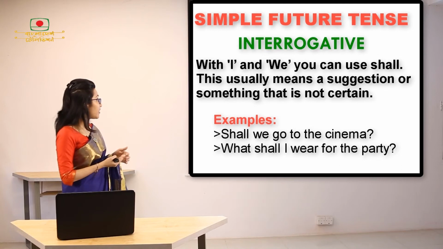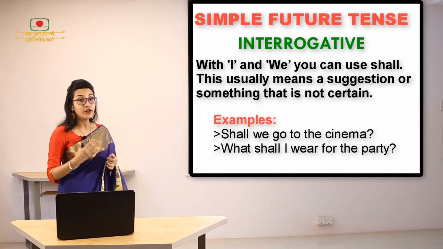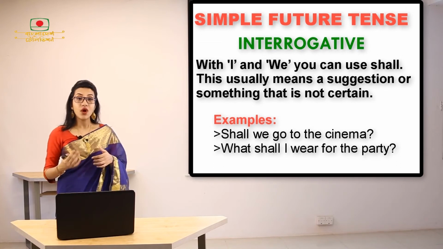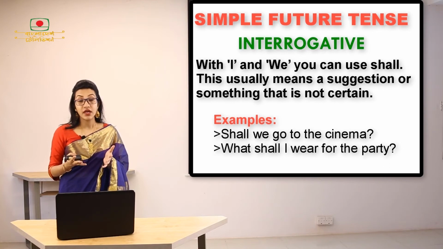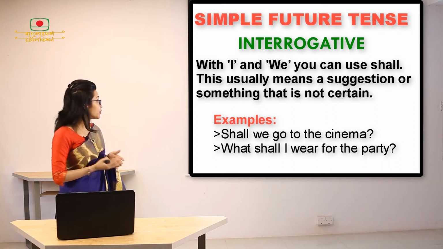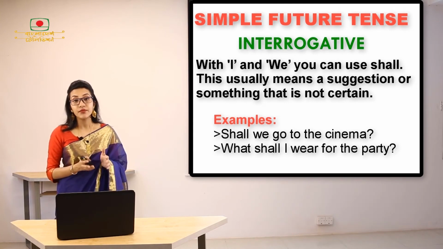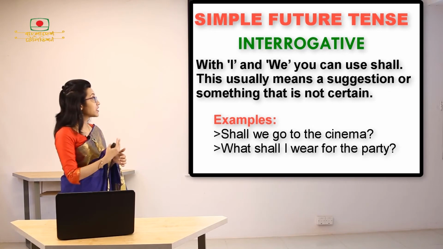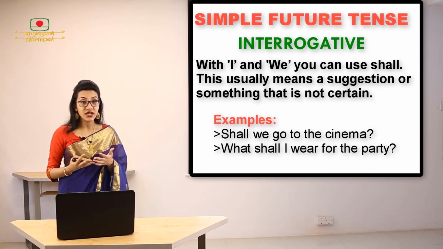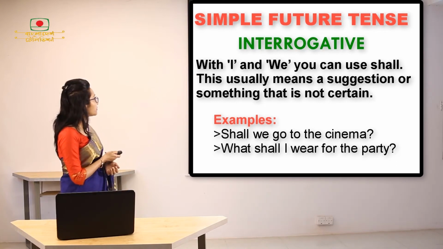So here we have another example. What shall I wear for the party? Now, what am I going to wear to the party? That is something that is not certain. For that reason we have used shall in that case. So I'm repeating once again. If something is uncertain, or if you're asking for a proposal or suggestion, then you can use shall with I or we.